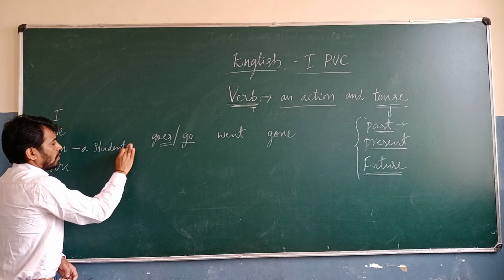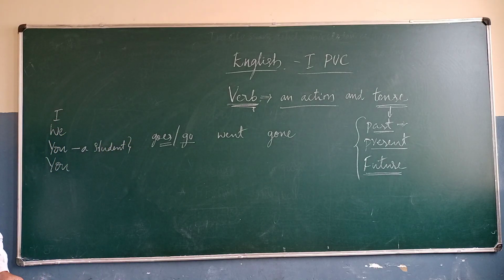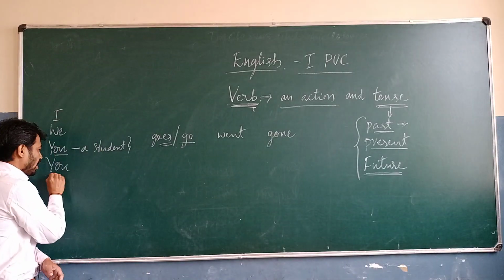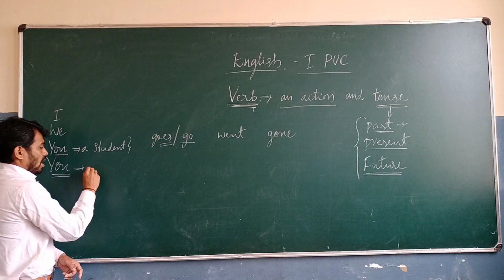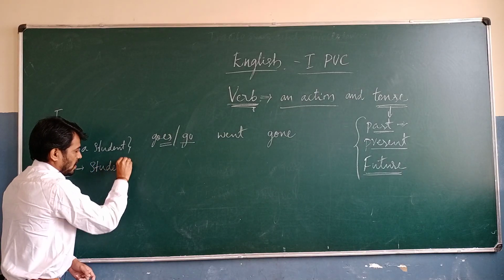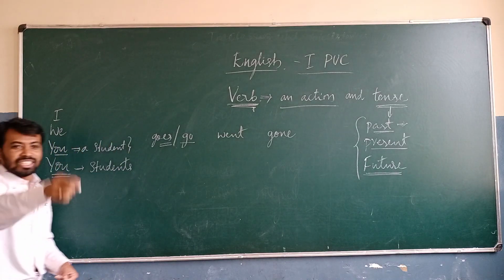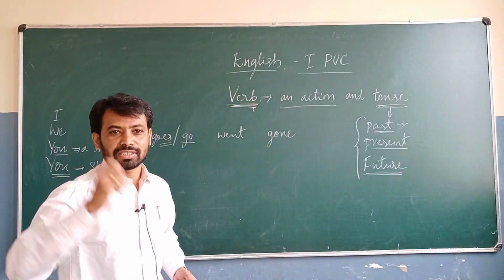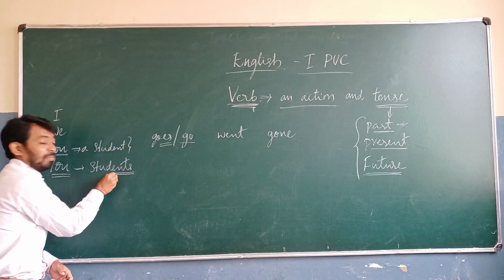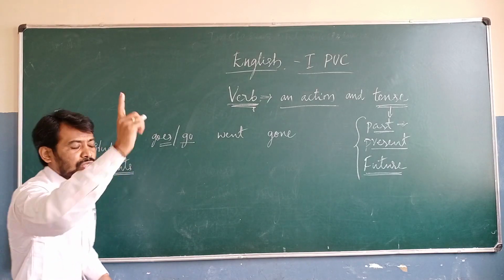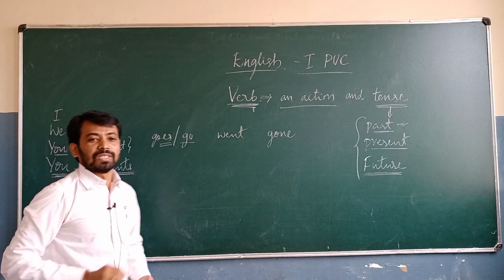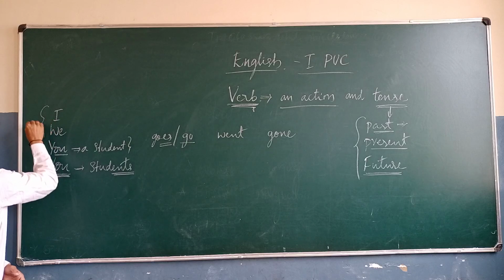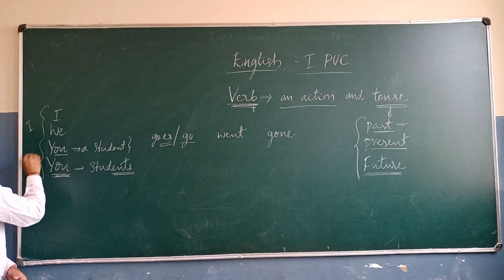Where are we going to observe this one? You are a student. At that time, this you indicates singular. And then we use the same with plural: you are students, you are people, you are engineers, you are actors. Like that, we use the plural form. So when we use the plural form, you refers to plural persons. Have you understood this one? So these two are the first person, and these two are the second person.